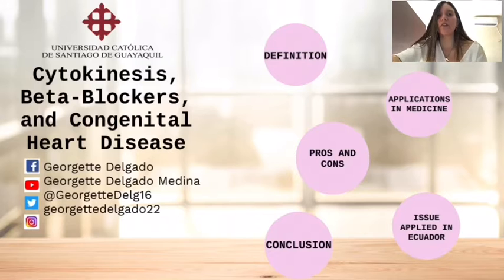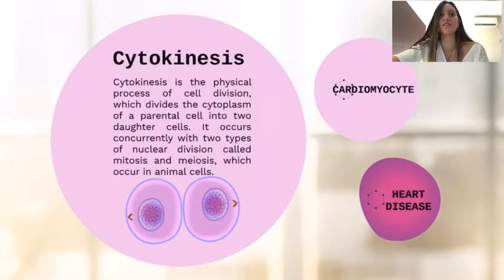I am from Catholic University of Santiago de Guayaquil, and today I'm going to talk about cytokinesis, beta blockers, and congenital heart disease. Let's start with the definition. Cytokinesis is the physical process of cell division, which divides the cytoplasm of a parental cell into two daughter cells. It occurs concurrently with two types of nuclear division called mitosis and meiosis, which occur in animal cells.